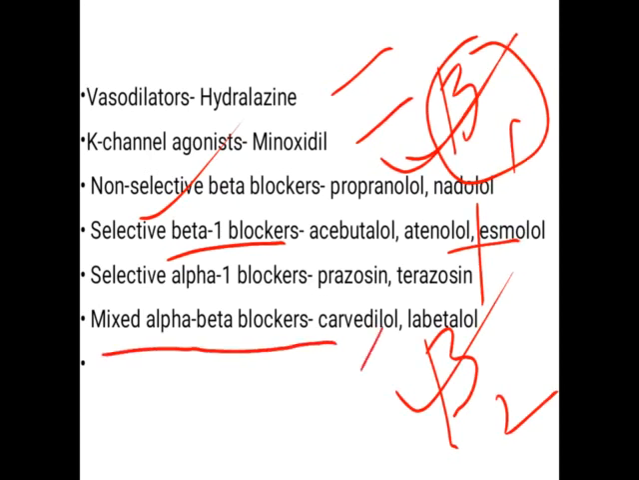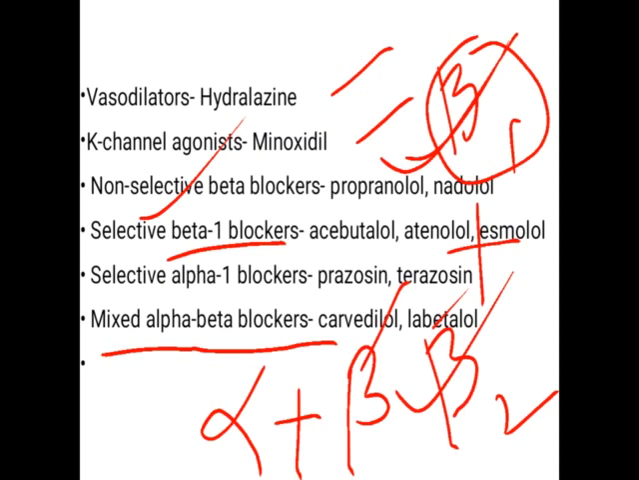Carvedilol and labetalol are the drugs which act as alpha blockers as well as beta blockers. So they have activity on both alpha as well as beta, so they are called the mixed alpha beta blockers. In this way the classification of these vasodilators or sympatholytics takes place.